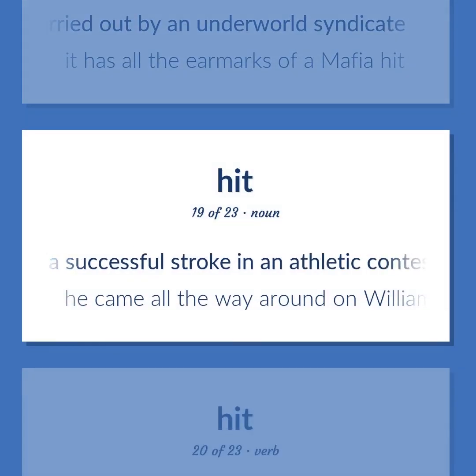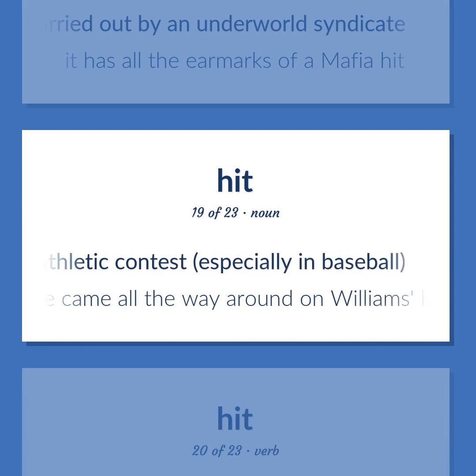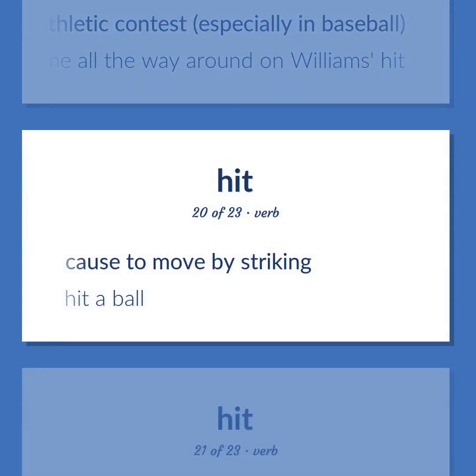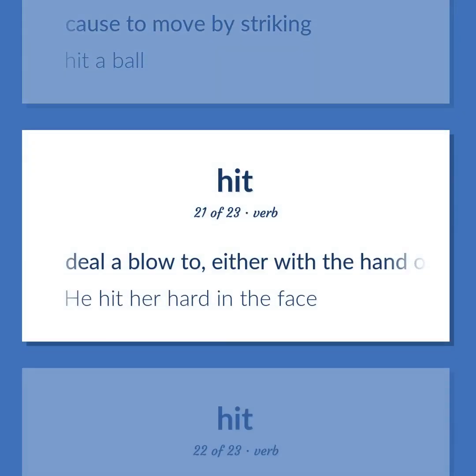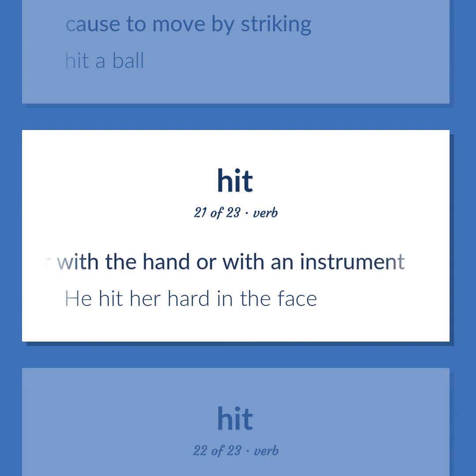A successful stroke in an athletic contest, especially in baseball. He came all the way around on Williams's hit. Cause to move by striking. Hit a ball. Deal a blow to, either with the hand or with an instrument. He hit her hard in the face.